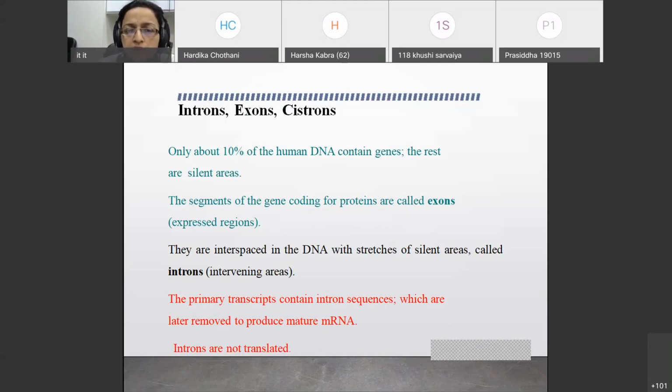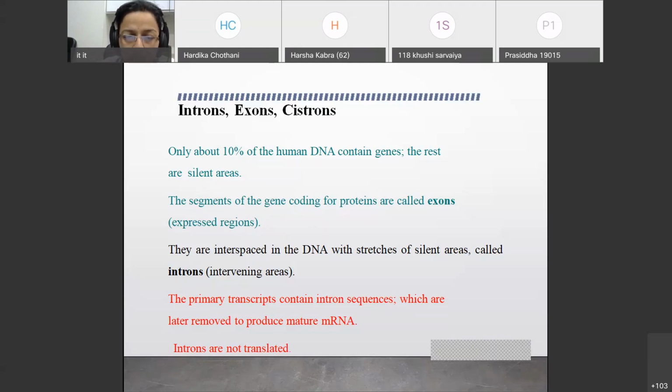So that's why I've given the definitions of introns and exons. These are required, with some references there in the replication lecture. Remember this: introns are the stretches of DNA which are silent areas. Silent areas means these segments are not translated, so they are called introns, while exons are the segments of the gene coding for proteins, and they are translated to produce proteins.